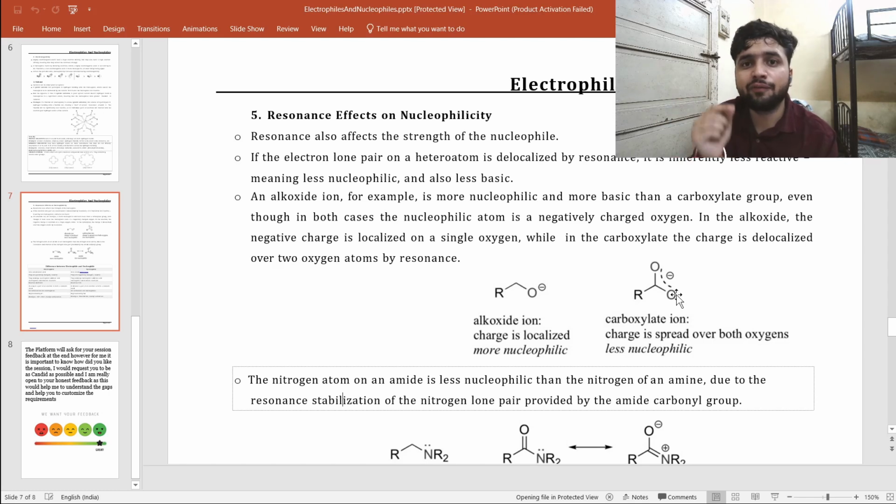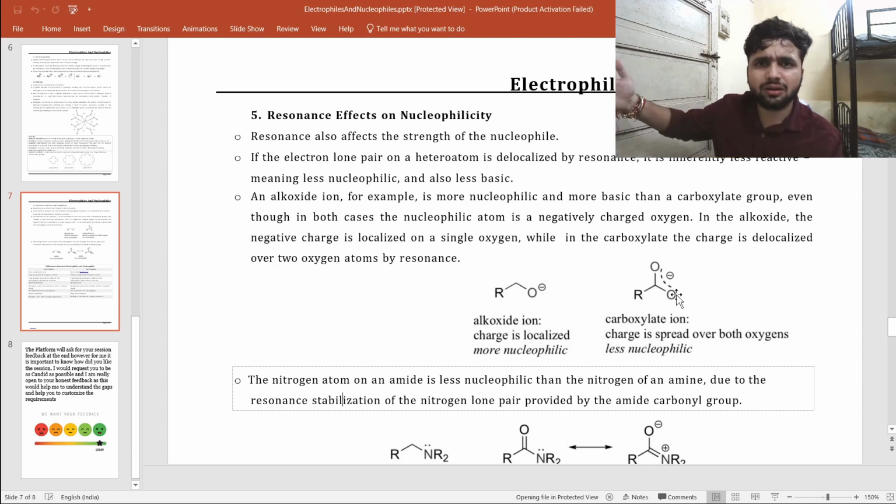That's the reason we can say that alcohols are more nucleophilic than phenols, because in phenols the lone pairs are involved in resonance. If lone pairs are involved, how can they donate?